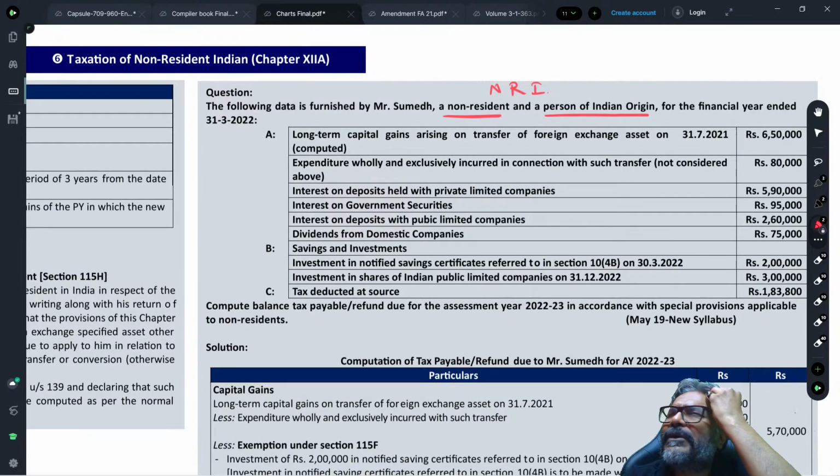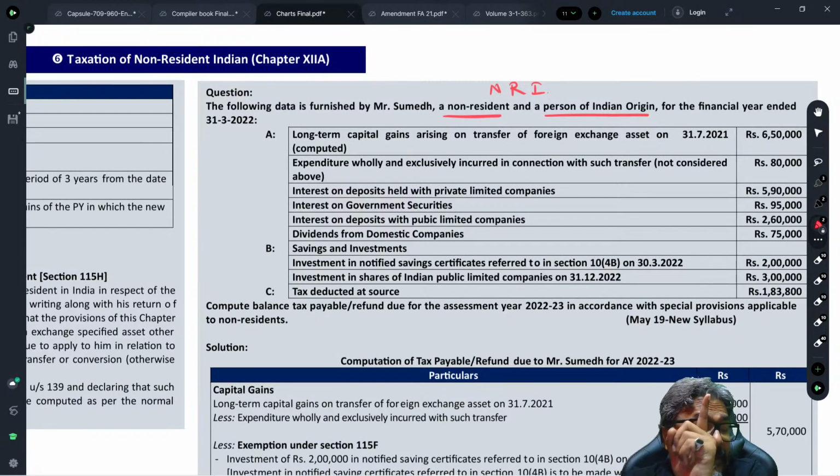And if you know the computation of capital gains under 112A, you calculate the capital gains without giving the indexation benefit. But more importantly, students, there is an extra 1 lakh exemption given in 112A, and the net long-term capital gains after the 1 lakh exemption is taxable at the rate of 10%. I think all of you are aware of that.